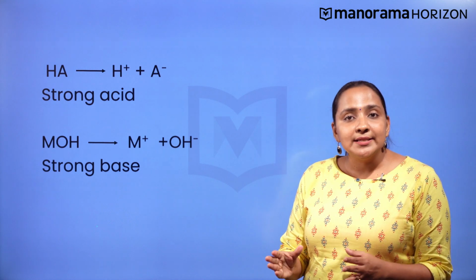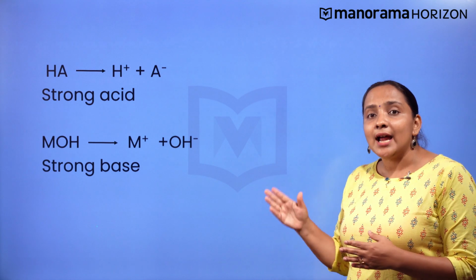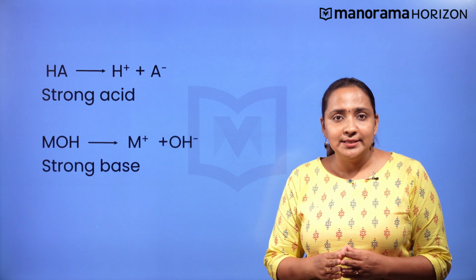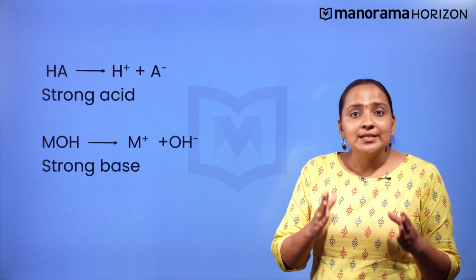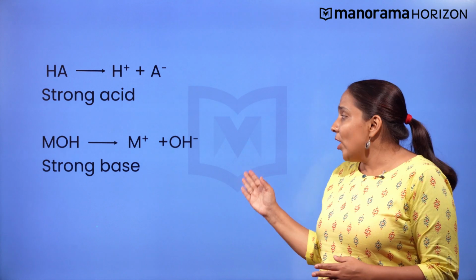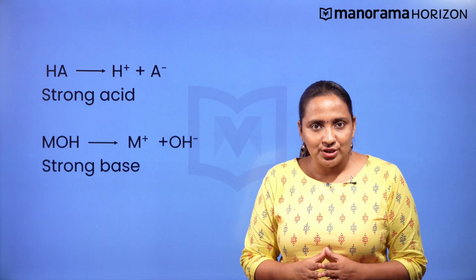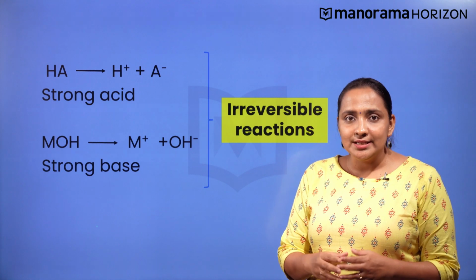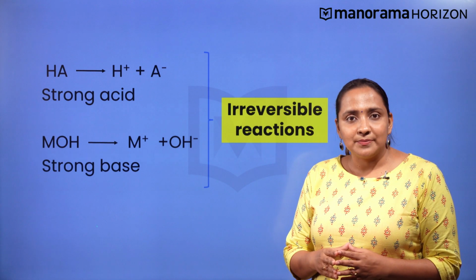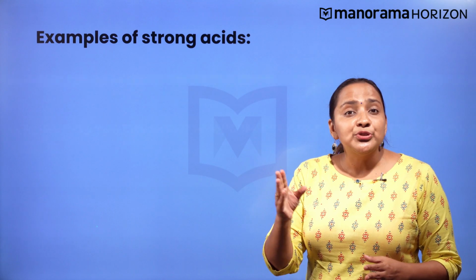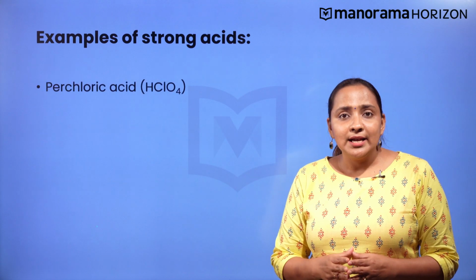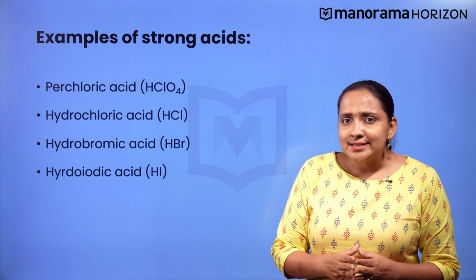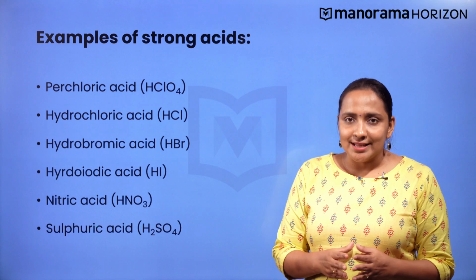Similarly, strong bases completely dissociate in their aqueous medium and give hydroxyl ion, that is OH-. If MOH is a strong base, it will give OH- and M+ ions. Since the dissociation is approximately 100%, these are irreversible reactions. Some examples of strong acids are perchloric acid, hydrochloric acid, hydrobromic acid, hydroiodic acid, nitric acid and sulfuric acid.